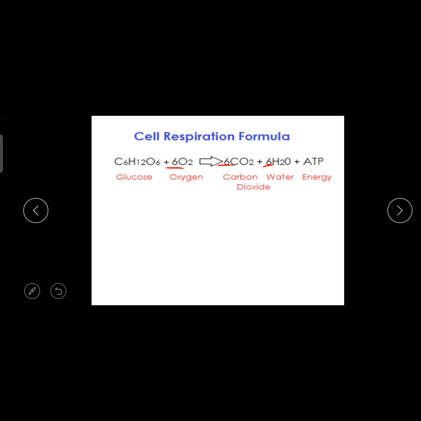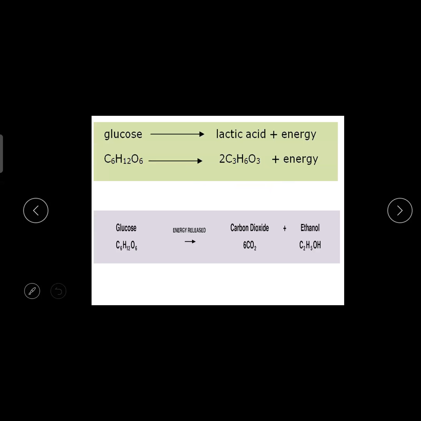In photosynthesis, it is the opposite side. Carbon dioxide plus water in the presence of sunlight and chlorophyll will produce glucose and oxygen. So the balancing part is also the same. Most of you all know about the cellular respiration. This is cellular aerobic respiration. This is the anaerobic respiration. The ones who don't know this, please write it down. This is the anaerobic respiration.